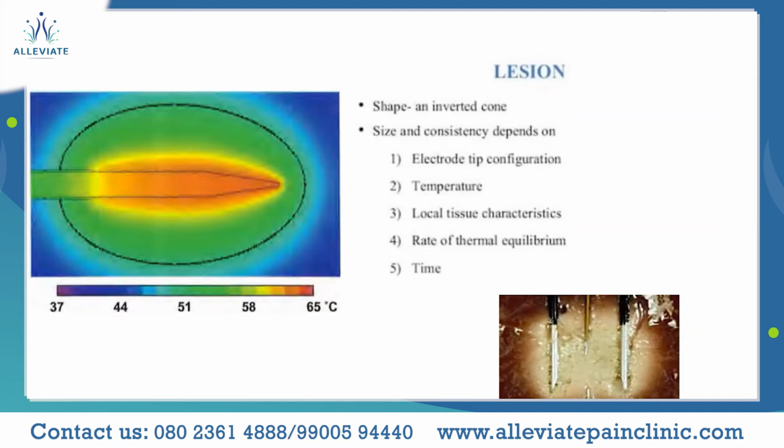An impedance of beyond 800, 900 would say that we are near the periosteum, or probably we have pierced the periosteum of the bone. So it has to be ideally maintained somewhere between about 200 and 400 to 500 ohms. So that is the importance of impedance.